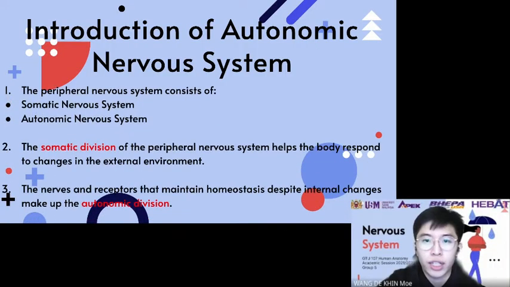First, we will take a look at the introduction of autonomic nervous system. The sensory receptor, the nerves that connect receptor to the central nervous system, and the nerves that connect the central nervous system to effectors make up the peripheral nervous system. The peripheral nervous system consists of somatic nervous system and autonomic nervous system. The somatic division of the peripheral nervous system helps the body respond to changes in the external environment, while the nerves and the receptors that maintain homeostasis despite internal changes make up the autonomic division.